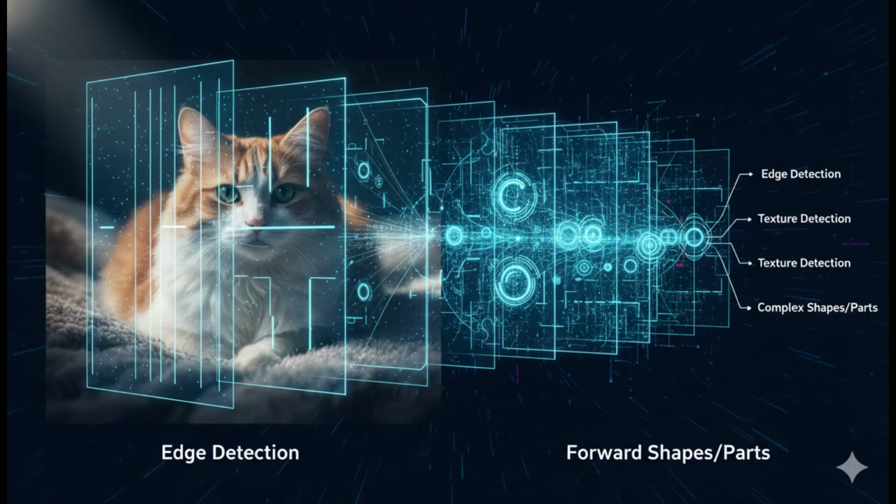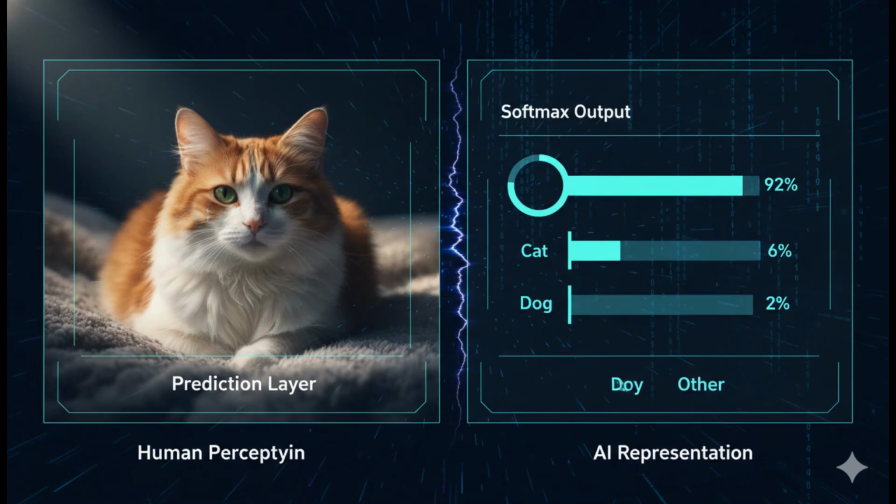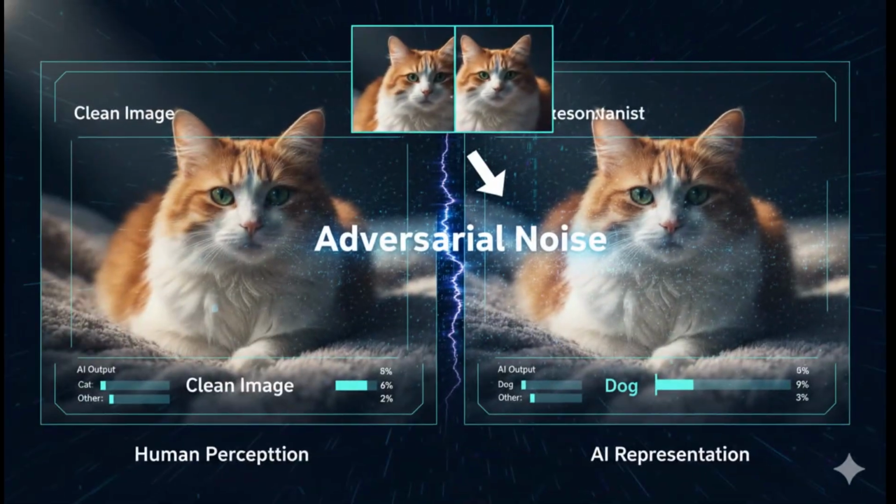Once features are extracted, the model asks, what does this pattern most likely represent? It compares learned features with what it has seen during training, then outputs probabilities. Cat 92%, dog 6%, other 2%. It doesn't know it's a cat. It just predicts based on patterns.